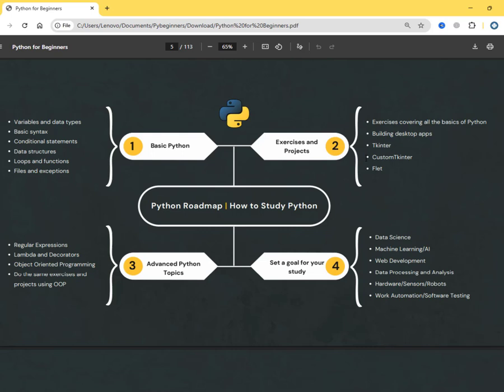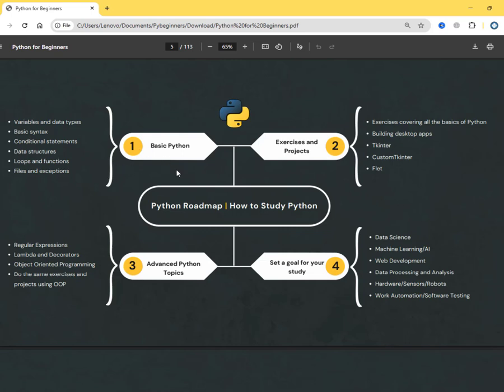So when you reach here, there are a lot of libraries that you can use to build desktop apps. For example, we have Tkinter, which is an inbuilt library that comes with Python. We have CustomTkinter, which is more advanced than Tkinter, and we have Flet, which is also very modern. These two are very modern, and Tkinter is the one that comes with Python. You can learn these in one day or maybe in a matter of hours. You will understand everything, so you can start. And by the way, there is a link in the description to a tutorial which covers these libraries.